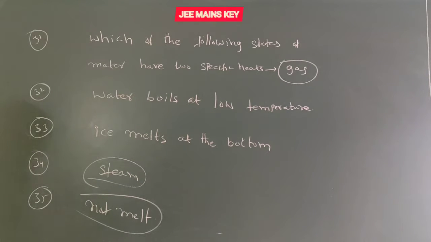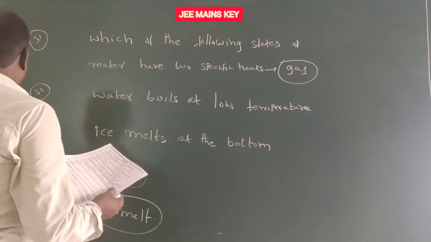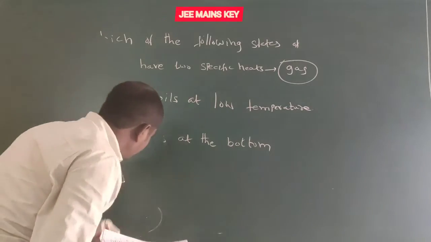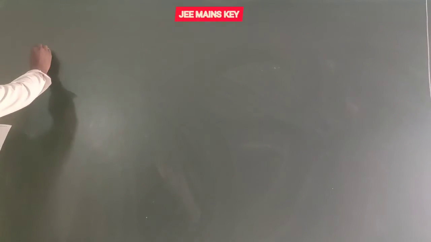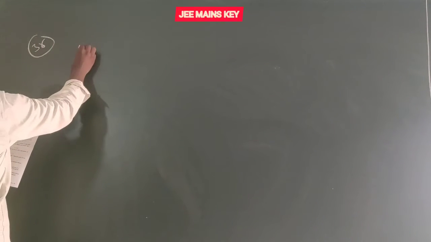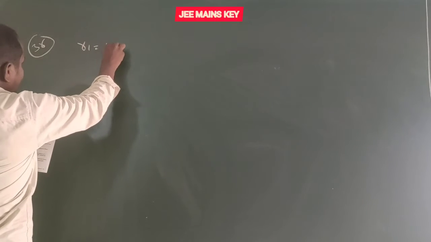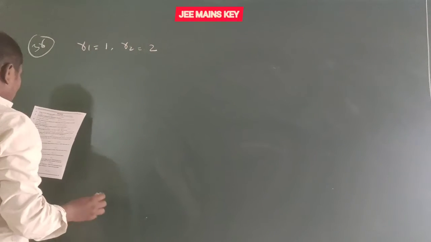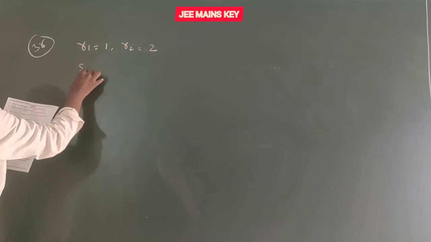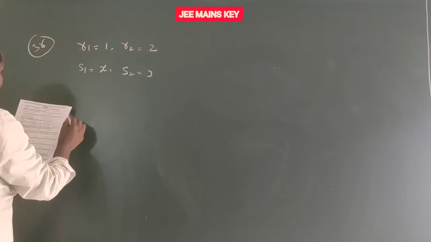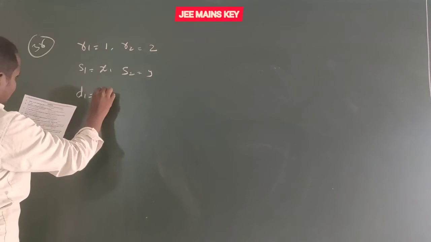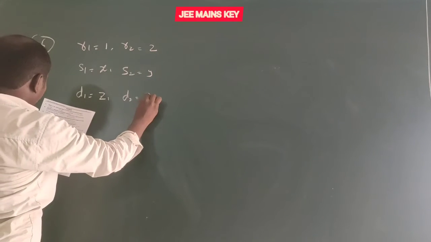Okay. Next, question number 36. Two spheres are of radii in the ratio 1 to 2, R1 is 1 and R2 is 2. Their specific heat capacities are S1 equal to X and S2 equal to Y. Their densities are D1 equal to Z and D2 equal to X.